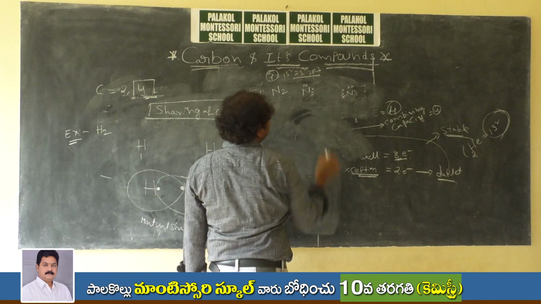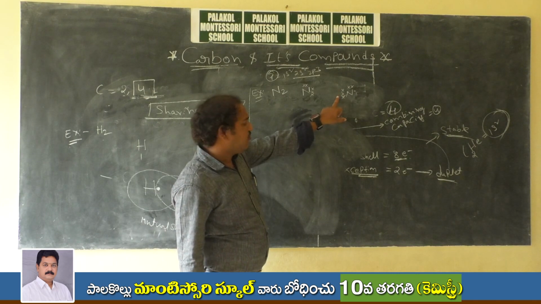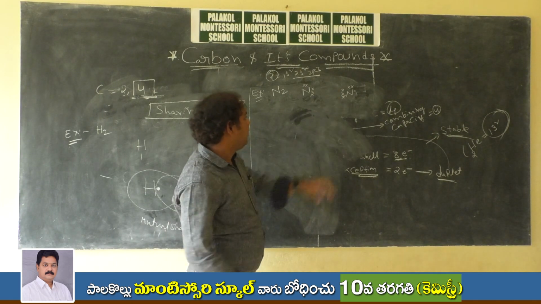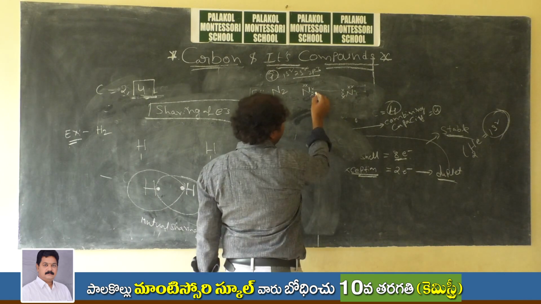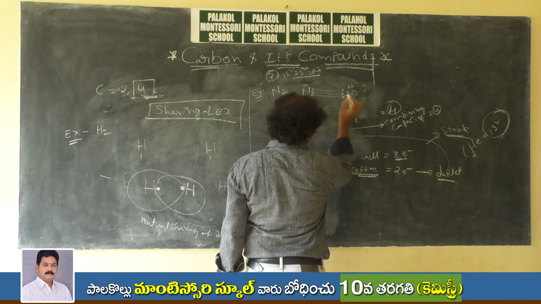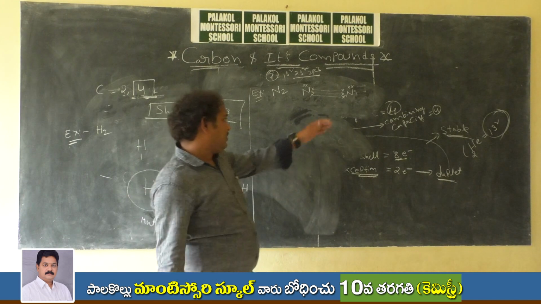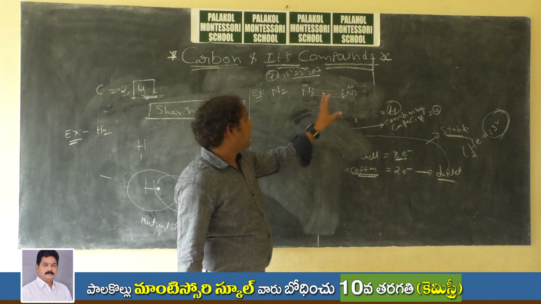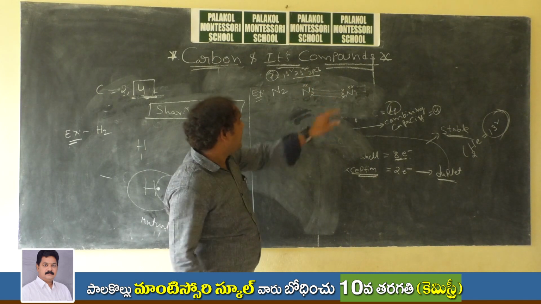Now nitrogen is telling that I have 3 valence electrons to share with you. If these 2 electrons are shared together, there is 1 bond formation. If another 2 electrons are shared together, there is 1 more bond formation, and again another one.